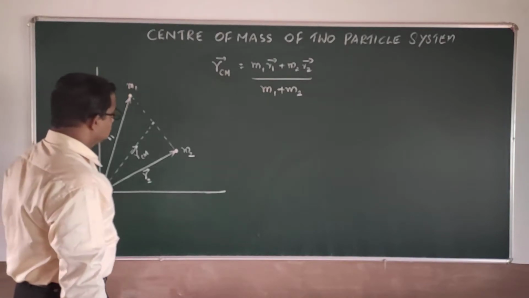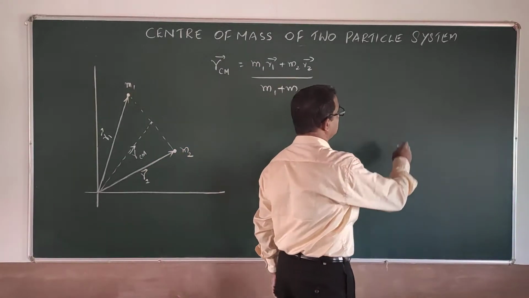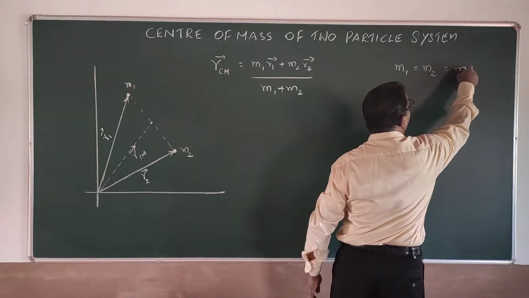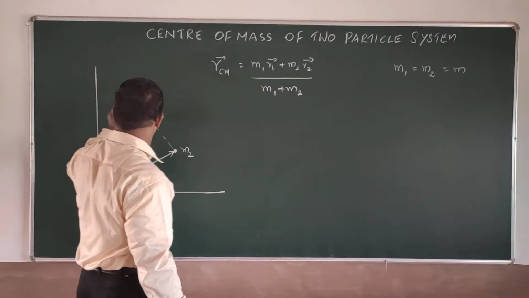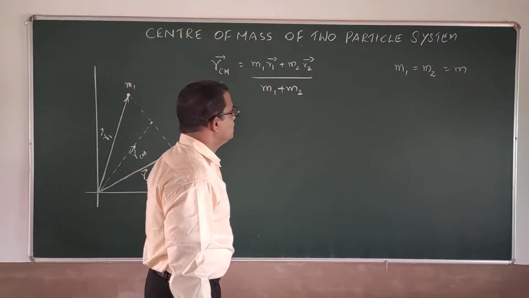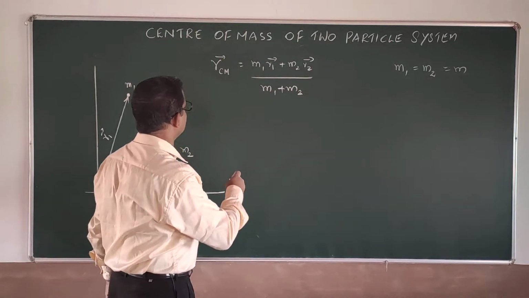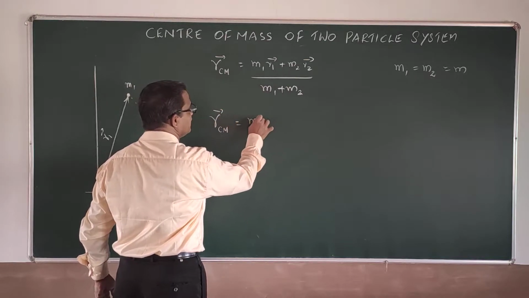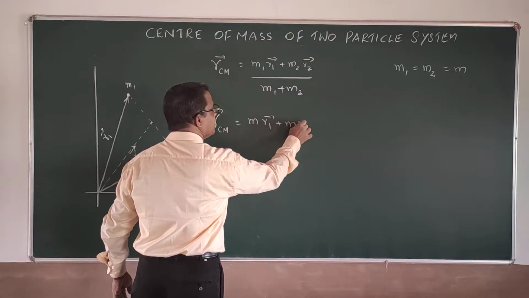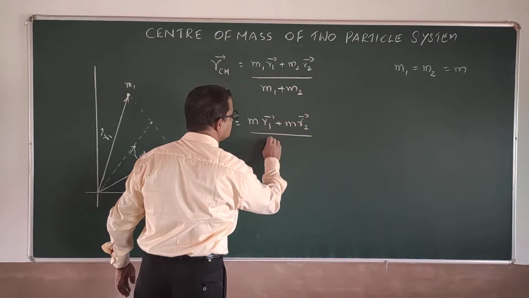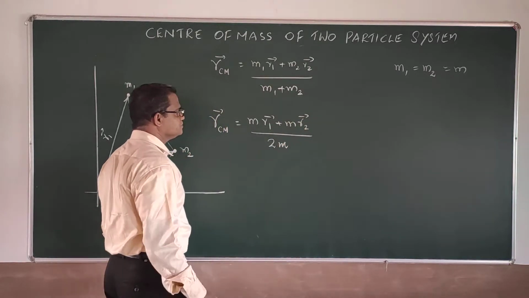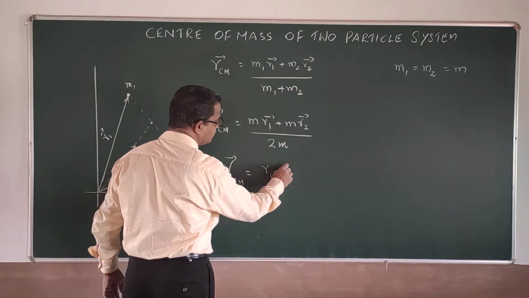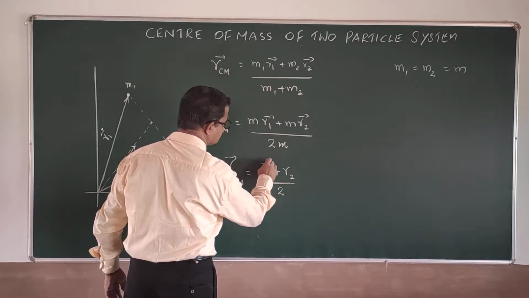Now suppose that we consider the mass M1 equal to M2, both the masses being equal, and let it be M. Then if I substitute that condition, you will get R_CM equal to (M R1 plus M R2) divided by 2M, and finally R_CM equal to (R1 plus R2) by 2.